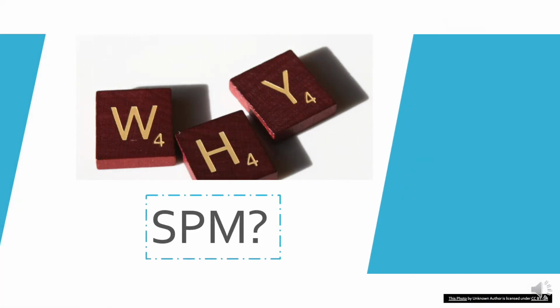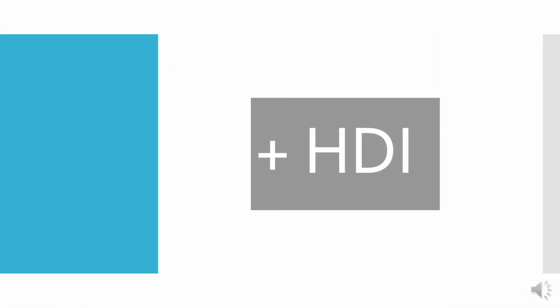Because the SPM takes more factors associated with poverty into consideration, we believe that it is a much better measure of poverty than the OPM. It, however, doesn't take into account capabilities because the SPM only measures physical aspects of poverty. It gives a more accurate, but still not a complete, picture of poverty. The lack of addressing capabilities in the SPM is why we believe that the SPM should be paired with the HDI, or Human Development Index. This is a measuring proxy because it's the closest we get to measuring capabilities.